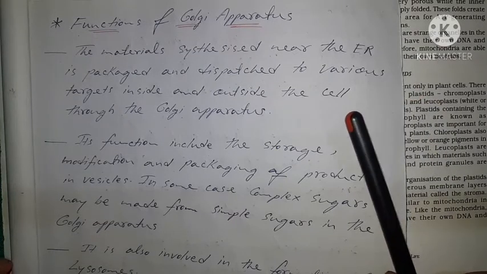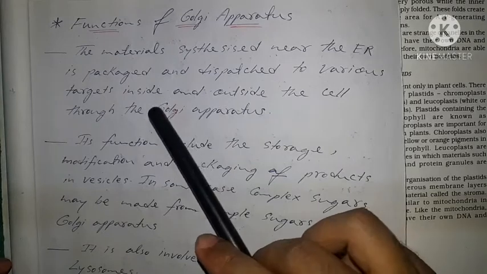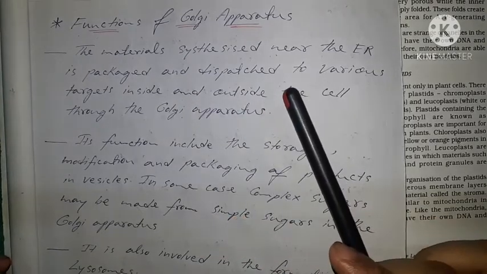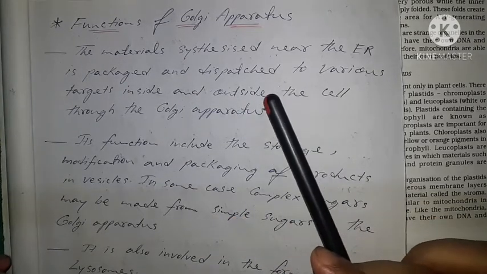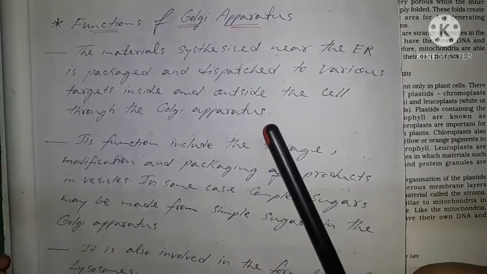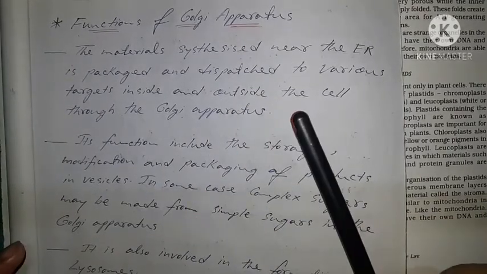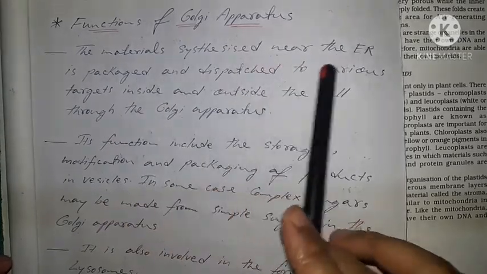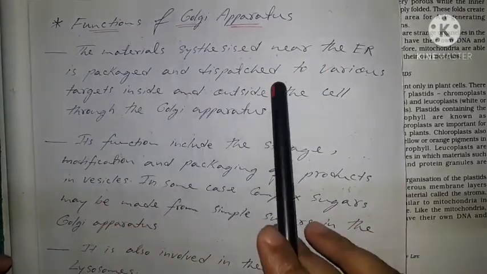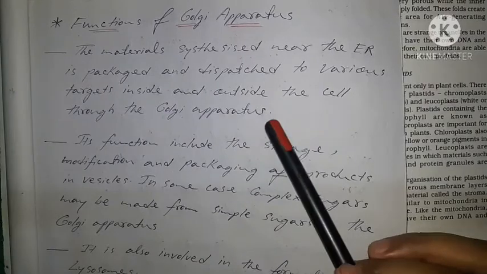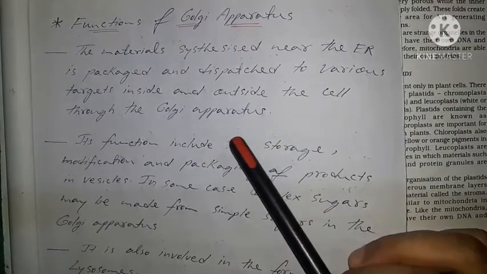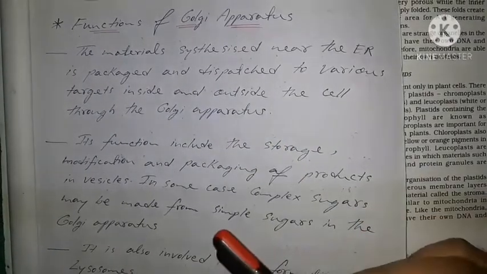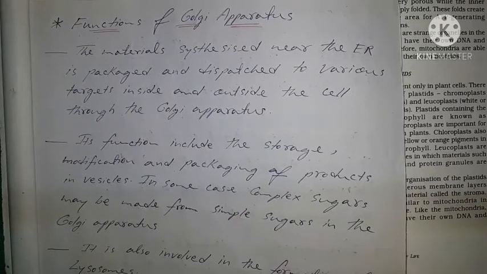Its function is to pack and dispatch the various materials throughout the cell and to the outside of the cell also.